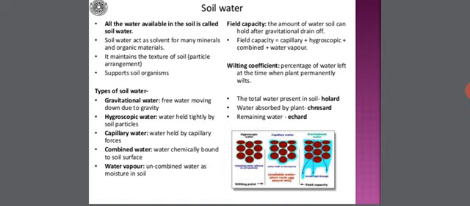And with reference to the soil water content, there is a terminology that is being commonly used, what is known as field capacity. It is the amount of water that the soil can hold after gravitational drain off. Then wilting coefficient, the percentage of water left at the time when plant permanently wilts, that is dry. The total water present in soil is said to be Hollard, and the water absorbed by plant is called Cassard, and the remaining water is called Accord, the details of which is being shown in the picture.